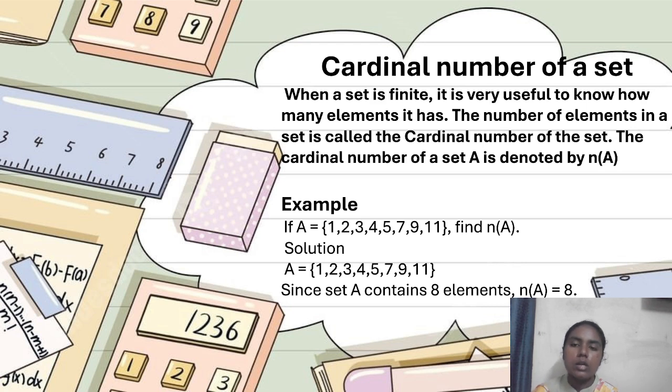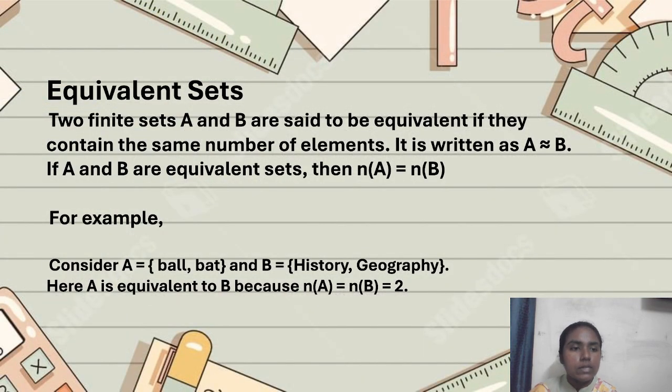So now we learnt what the cardinal number of a set is. Let's dive into equivalent sets. Two finite sets A and B are said to be equivalent if they contain the same number of elements, irrespective of what elements they have. They can have any type of element. If A is equal to {1, 2, 3} and B is equal to {a, b, c}, we can still say they are equivalent sets because they have the same number of elements. A has 1, 2, 3, that is 3 elements, and B has a, b, c, that is 3 elements. So they are equivalent sets.